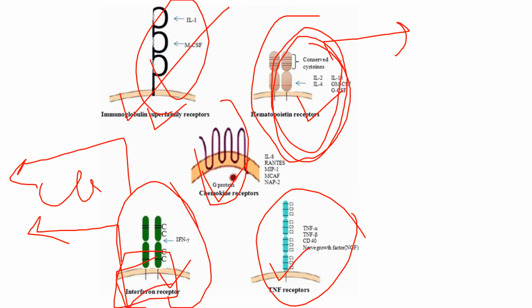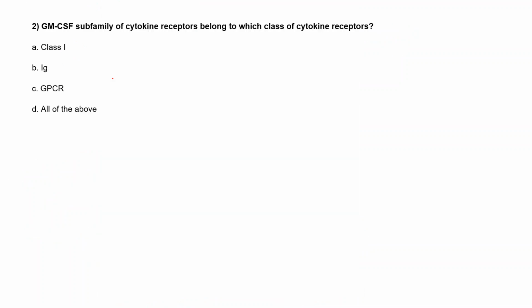In the case of hematopoietin receptors, GM-CSF and all the interleukins belong to class 1, that is, hematopoietin receptors. Only interleukin 10 and the interferons belong to class 2. Other than that, it is simple: the TNF receptors belong to the TNF family, chemokine receptors are G protein coupled receptors, and the immunoglobulin receptors have the same kind of domain as immunoglobulin.